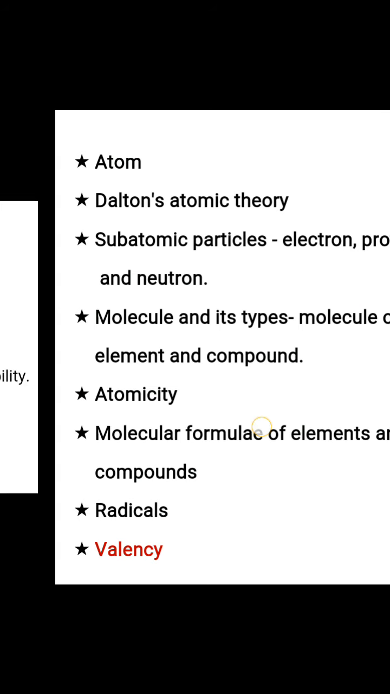Okay, the definition of valency is the number of electrons exchanged or shared by an atom to achieve stability. Okay, valency is a number. It is always in a number form: 1, 2, 3, etc. Now, what is the meaning of stability here?